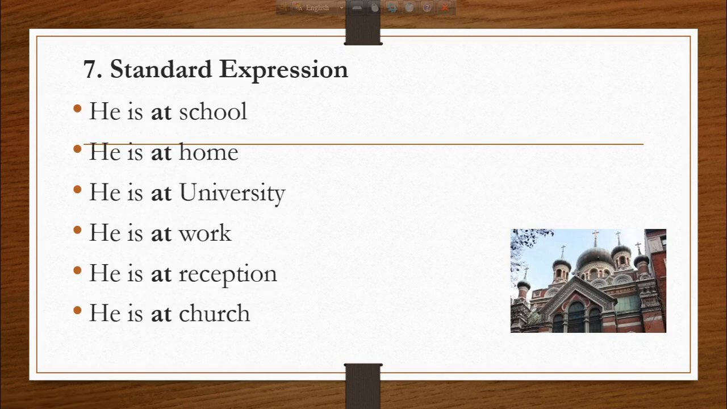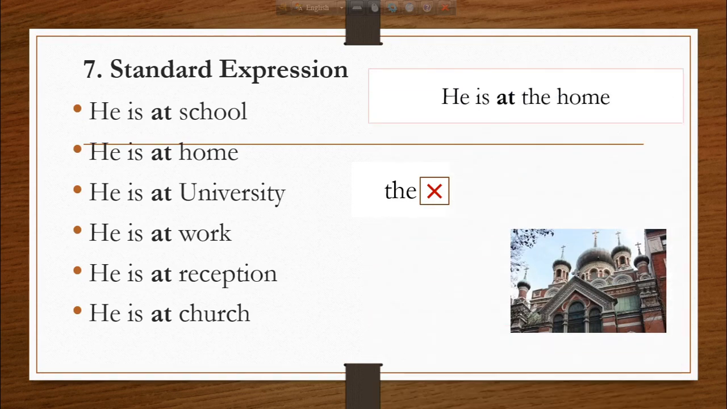We don't say at the school, at the home, at the university. We don't say the because this is incorrect. Likewise, we don't say he is at the home. Rather, we say he is at home. If we say he is at the home, this is incorrect.